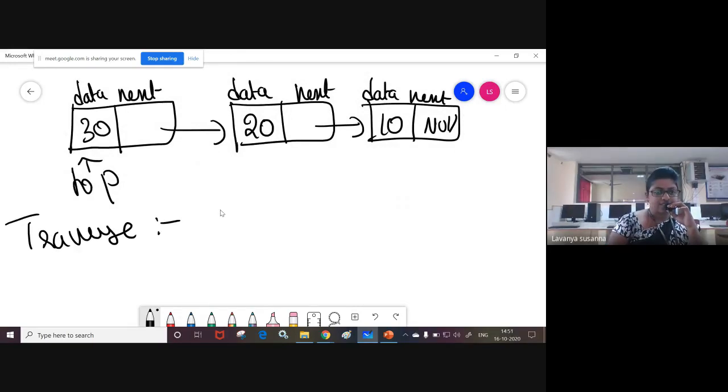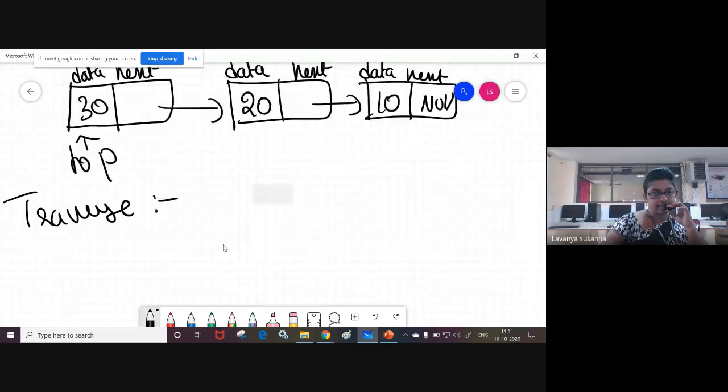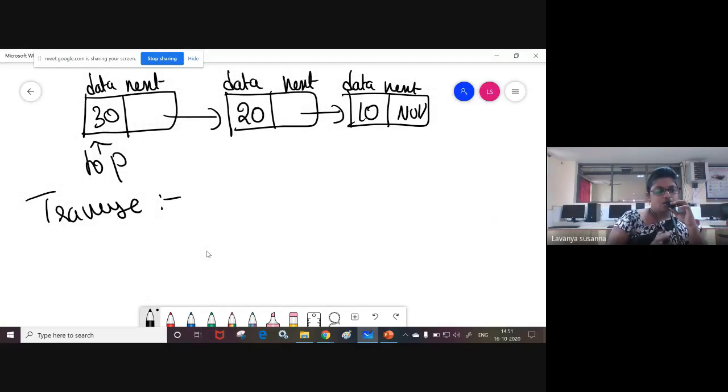Traversing means accessing each and every node. How to access it? You should not move top. Top must always point to the last inserted element only. So take a temporary variable, temp, which is a pointer.